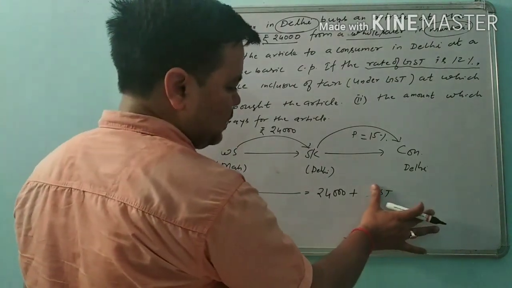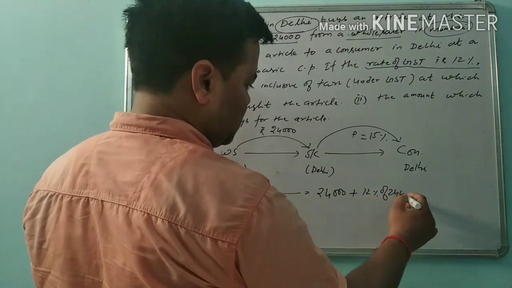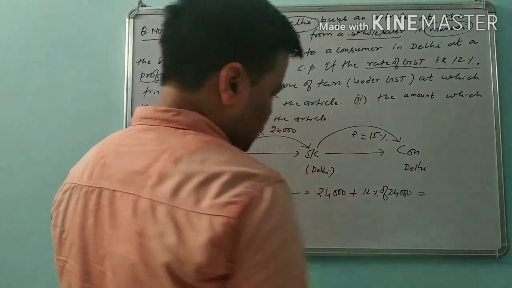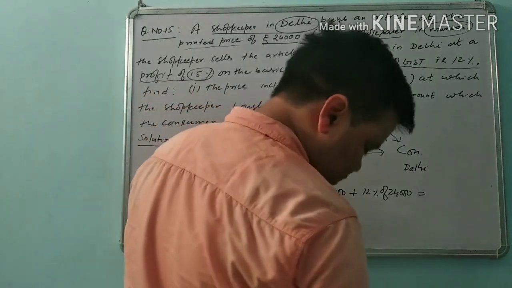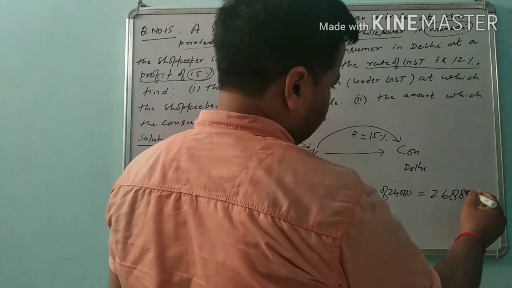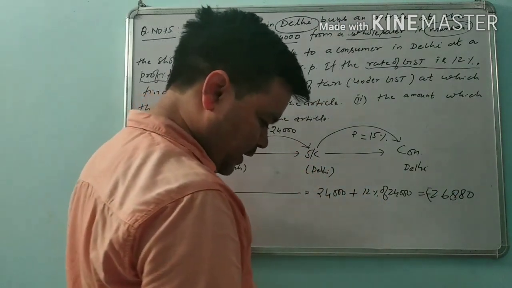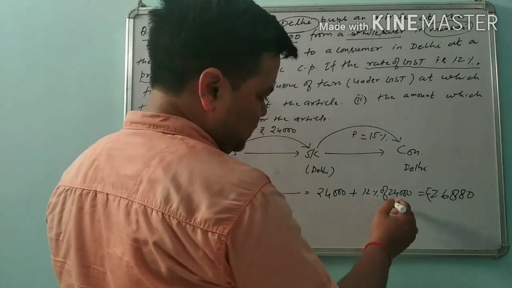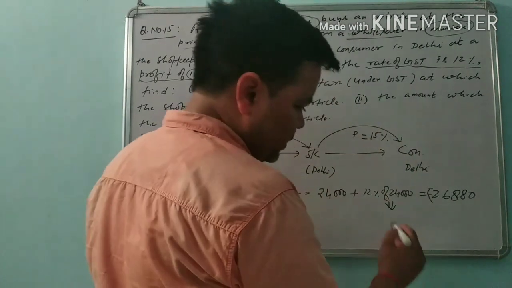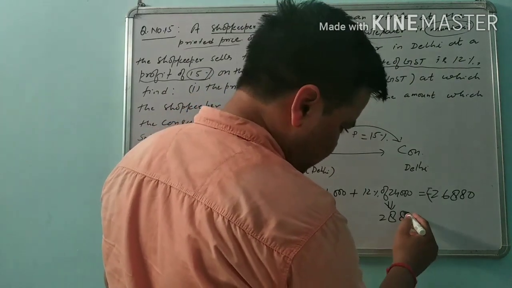IGST means tax under GST. It can be calculated this way: 12% of 24,000. Here, if you calculate, you find 2,880 rupees.